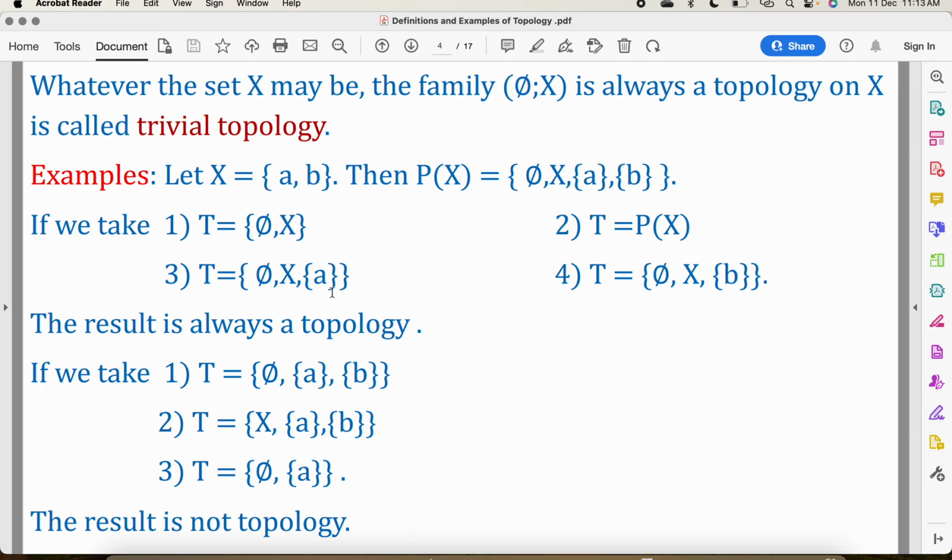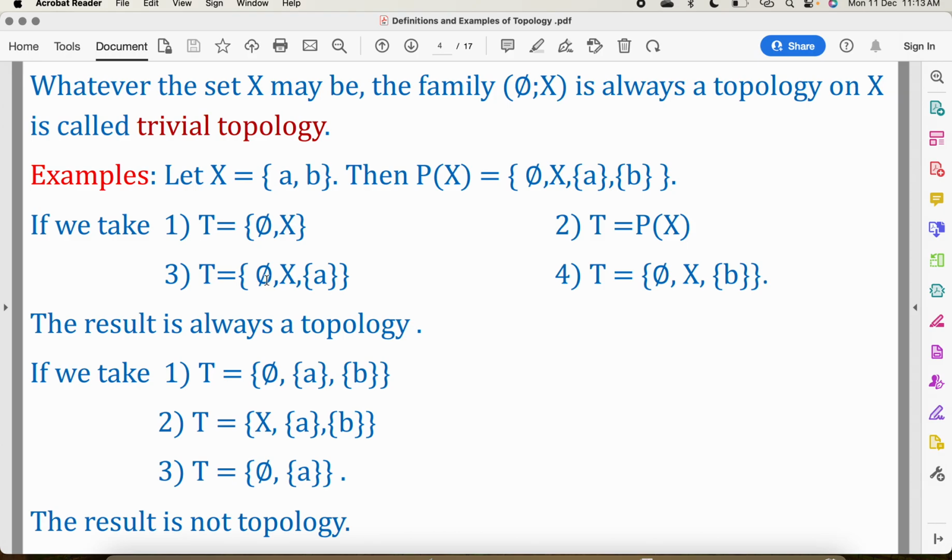If we consider this set, then it is again a topology on X, because phi and X belong to T. First property is satisfied. Intersection of phi and X is phi, it is in T. Intersection of phi and A is phi, it is in T. Intersection of X and A is A, it is in T. Intersection of A and phi is phi, it is in T.